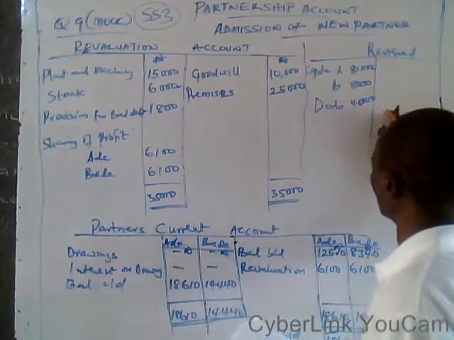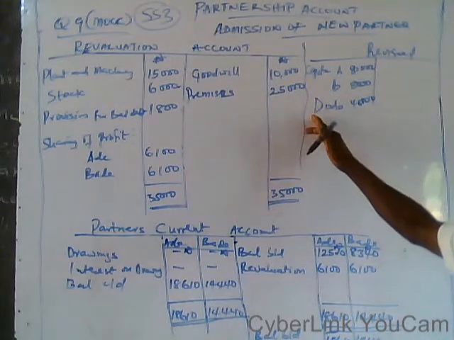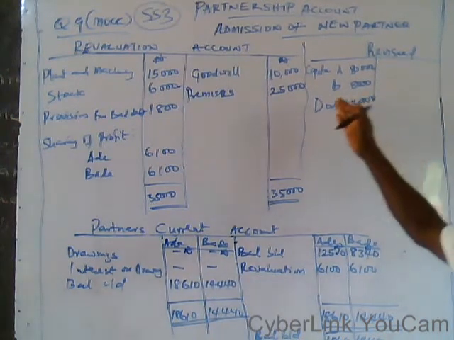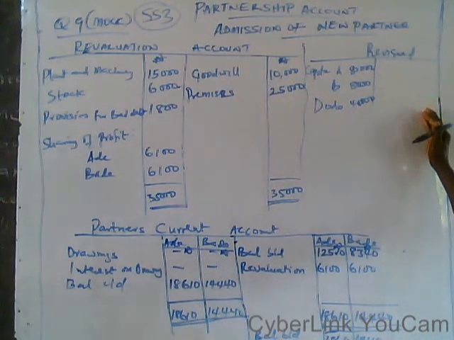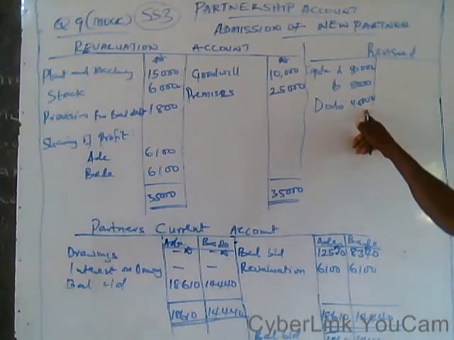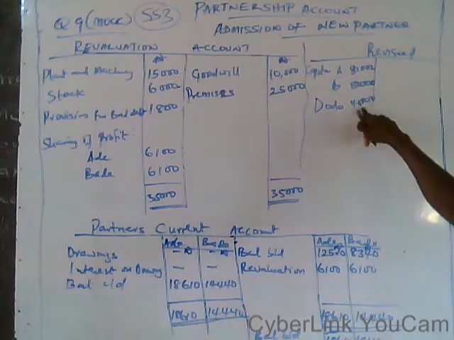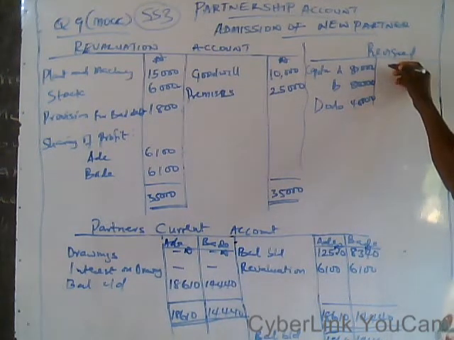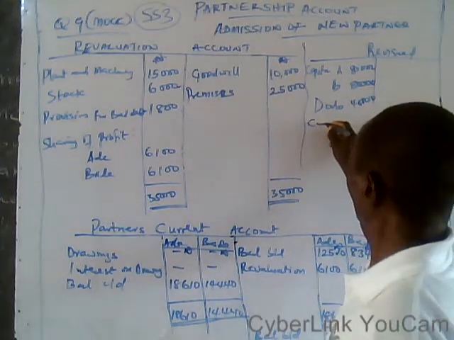And in this place you have to remember the accounting equation. That is, if one is added to the liability side, the same one should also be added to the asset side. If you remove 1,000 from the capital side, the same 1,000 should be minus from the asset side. Remember, on the whole balance sheet you have 80,000, you have another 80,000 again, but the capital introduced, which is 40,000, is already part of your liability capital now. Therefore, when you are preparing and you now move down to the current account, you have a current account.